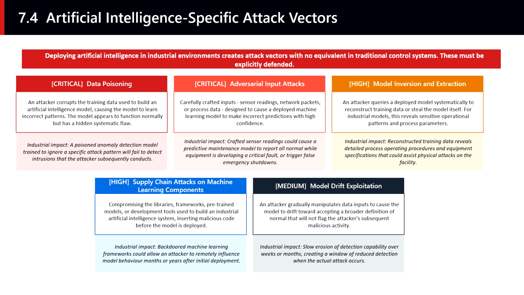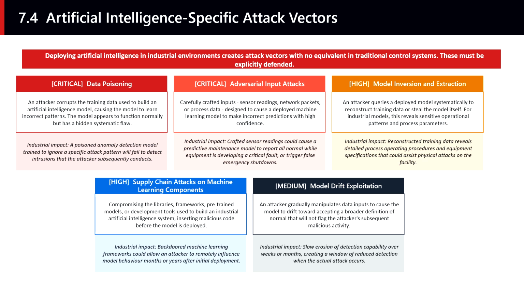dataset. Adversarial input attacks exploit a well-documented property of machine learning models. They can be fooled by carefully crafted inputs that look normal to human observers, but are specifically designed to confuse the model. Research has demonstrated that imperceptible changes to images can cause image classifiers to make wildly wrong predictions with high confidence. The same principle applies to sensor data. A sophisticated adversary could craft sensor readings that cause an anomaly detection model to report all normal, while a cyber attack is actively in progress.